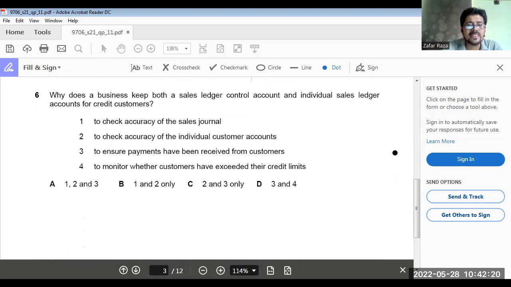Now, why does a business keep both a sales ledger control account and individual sales ledger accounts? To check the accuracy of the sales journal. Okay. To check the accuracy of individual customers. Okay. To ensure payments have been received from the customers. The sales ledger control account does not provide any assurance of that. To monitor whether customers have exceeded their credit limits. No, this is not it. So 1 and 2. So B option should be the answer.